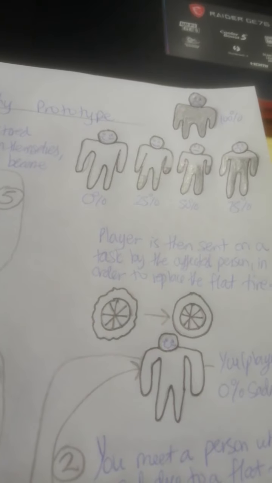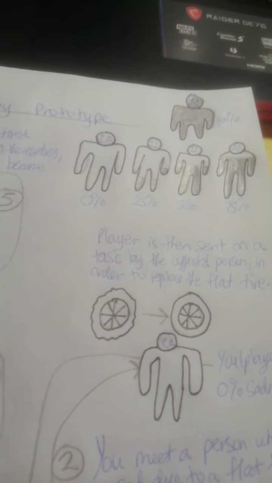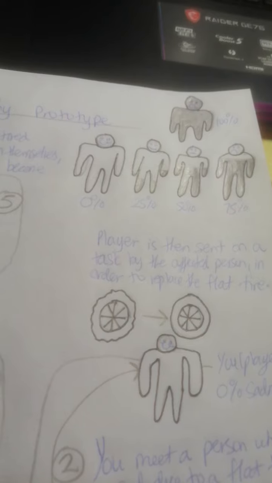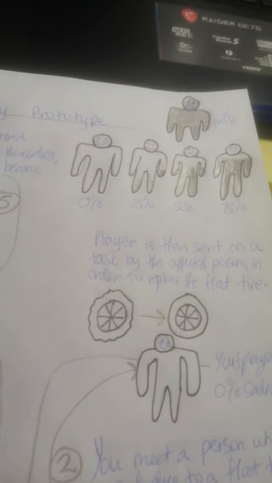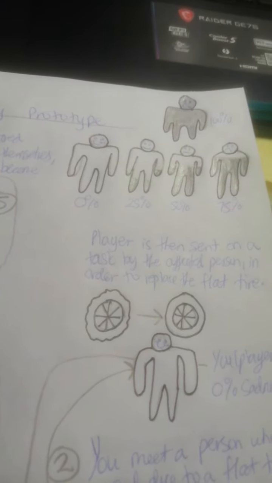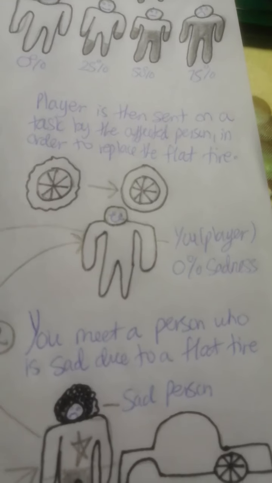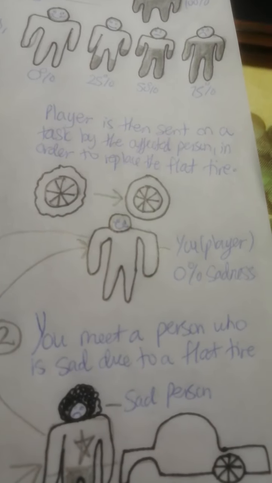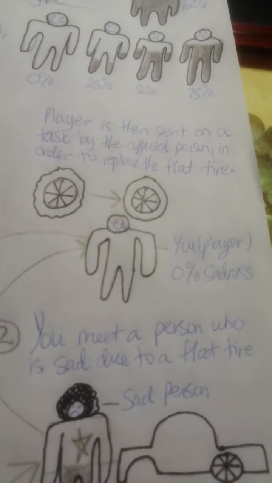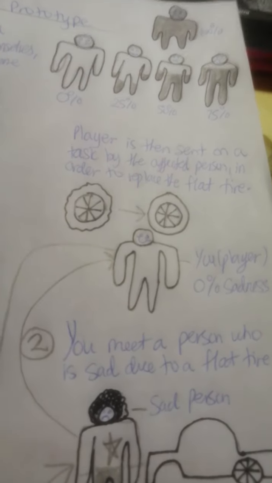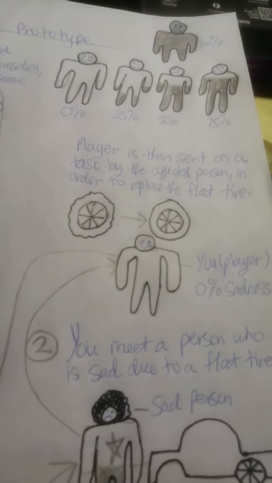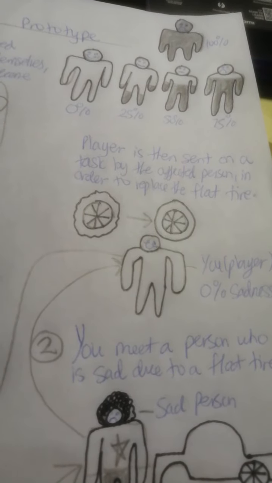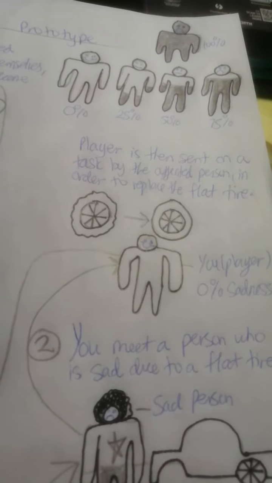As the game begins, the player will mainly encounter people who have minor inconveniences to insignificant negative onsets, anything from, again, a flat tire or dropping an ice cream, and then you'd gradually increase to, say, someone who has a lost animal, or something of that nature.